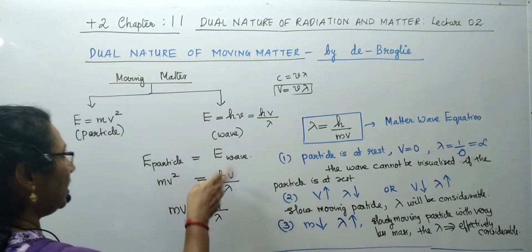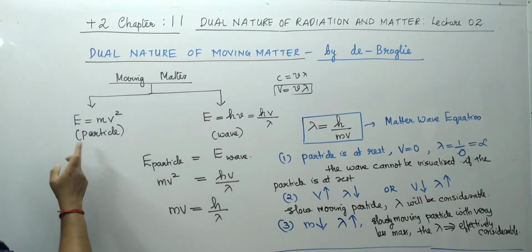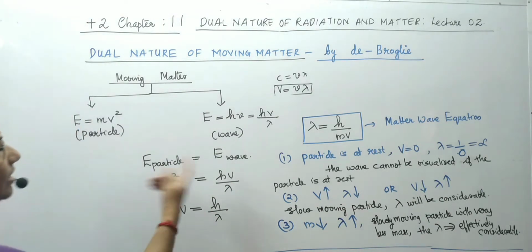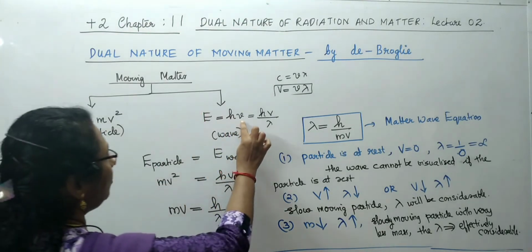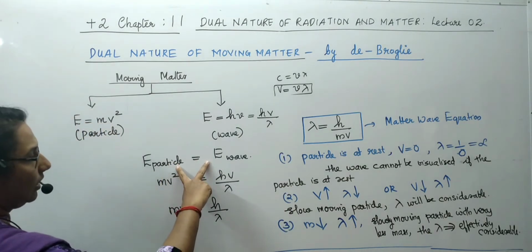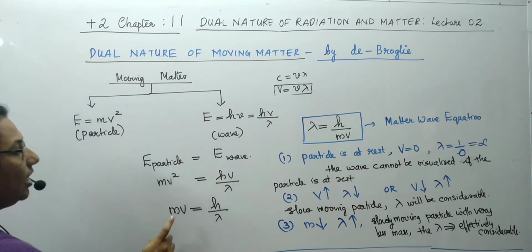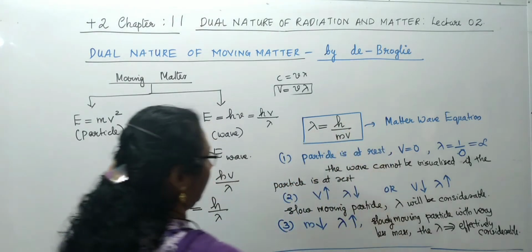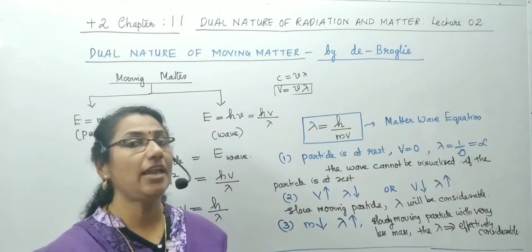So according to de Broglie, a moving matter shows both particle nature and wave nature. If it acts as a particle, its energy is given as E is equal to mc square. And when it acts as a wave, the same energy is taken as h nu, or hc by lambda, where nu is the frequency and lambda is the wavelength. The same matter acts as particle and wave, so their energies are the same. mc square is equal to hc by lambda, mc is equal to h by lambda. On cross multiplying, we get lambda is equal to h by mv. And this equation is called the matter wave equation, introduced by de Broglie.